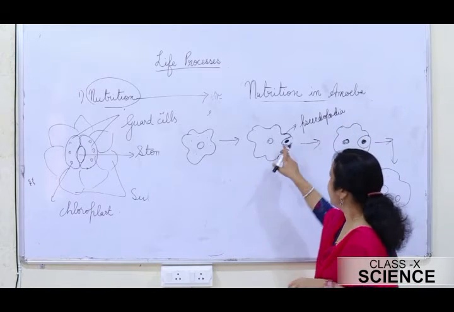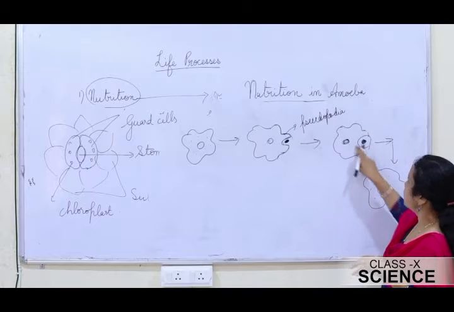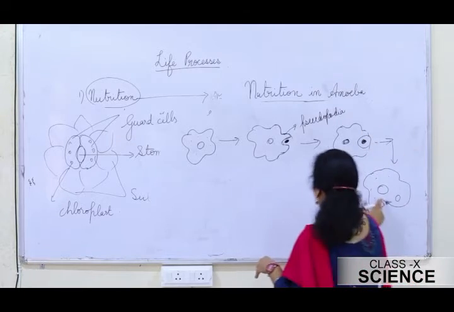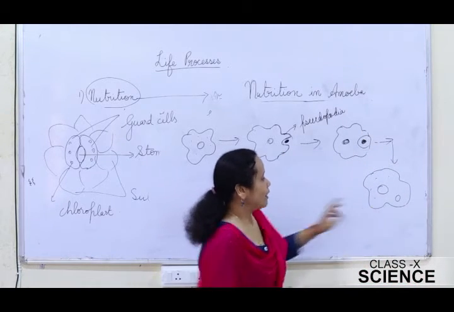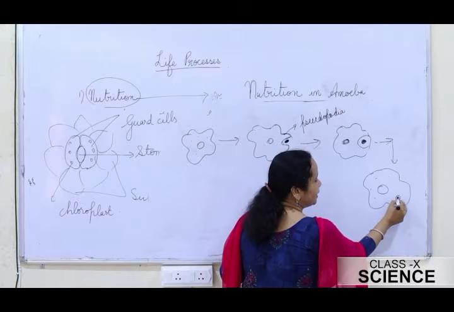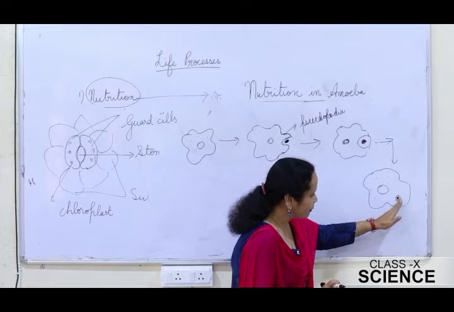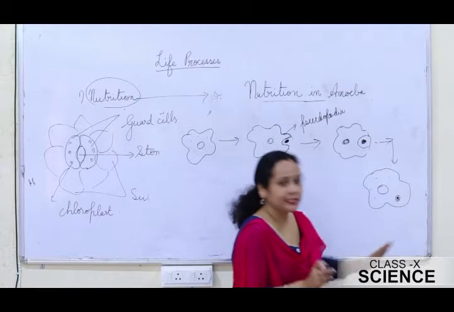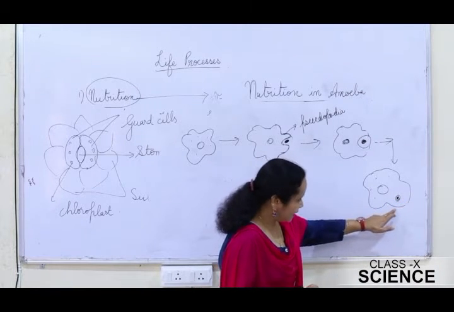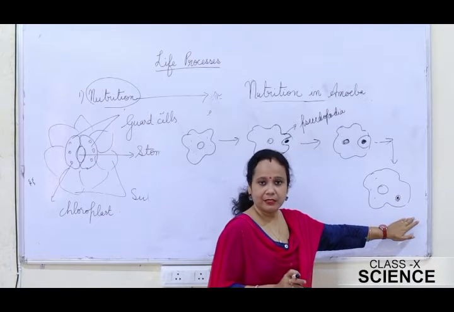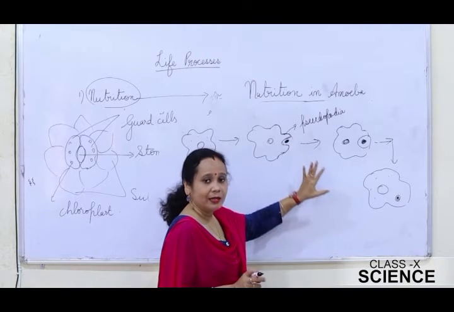Once they engulf the food, they form the food vacuole, and inside the food vacuole the complex food material is broken down into simpler ones which diffuse into the cytoplasm, and the remaining undigested materials are ejected out of the cell through the cell surface. So this is the nutrition in amoeba.